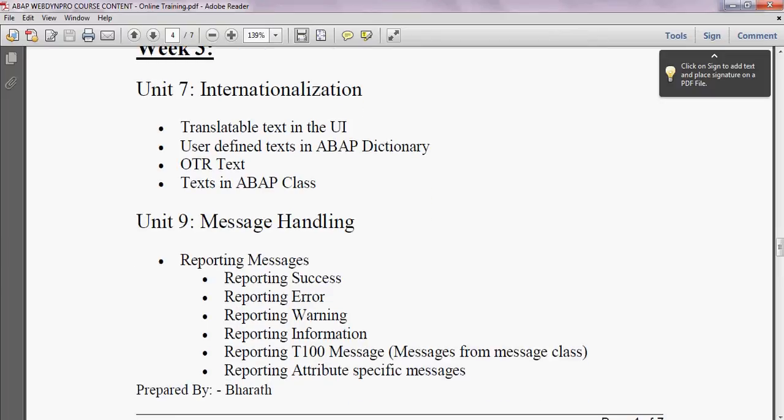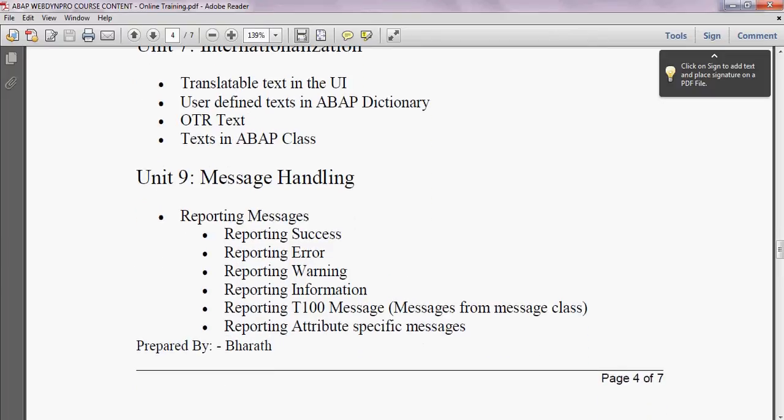Now let us move on to unit 9, message handling. Message handling is a most important topic in WebDynPro ABAP. Whenever we do some validations, there will be a set of messages coming, so we should handle them. How do we handle the messages in WebDynPro ABAP? We have a set of methods to achieve the message handling. We will have multiple message types: success message, error message, warning message, information message. Or the message may come from the message class, or when we call the BAPI, the BAPI will throw a set of standard messages. So how do we handle those standard messages?